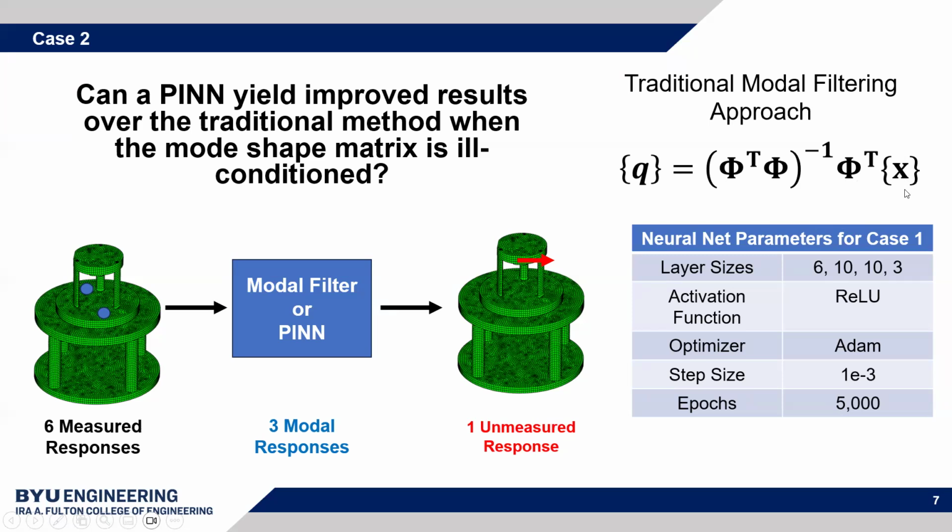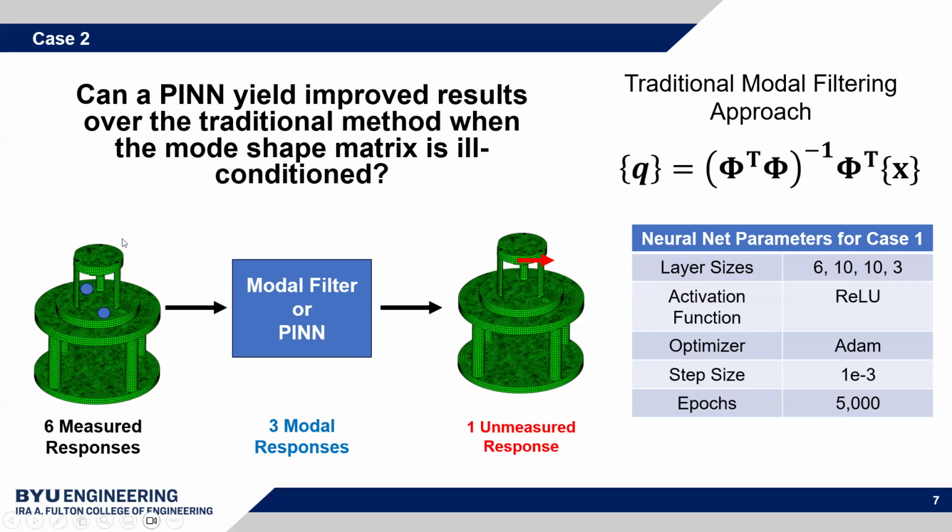And obviously, you're going to have a good amount of measurement noise for accelerometers in flight. So essentially, you can calculate Qs really inaccurately using this approach, and you can get a lot of error in estimating the unknown response. So I wanted to see if a PIN would be more robust to ill conditioning.